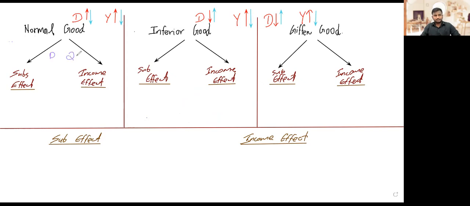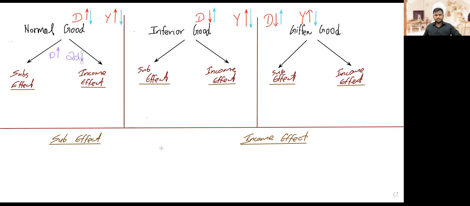Price and quantity demanded of a normal good have a negative inverse relationship, which we already know. The reasons for that are twofold: one is the substitution effect of a price change, and the other is the income effect of a price change. That is the reason why when price goes up, quantity demanded comes down, and when price comes down, quantity demanded goes up.